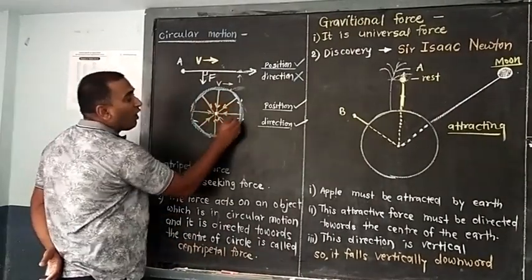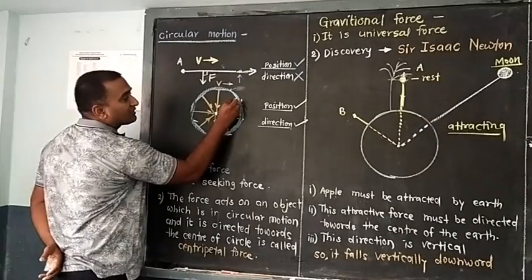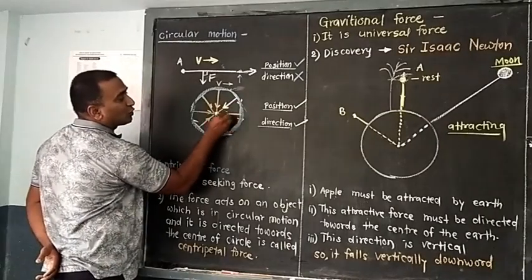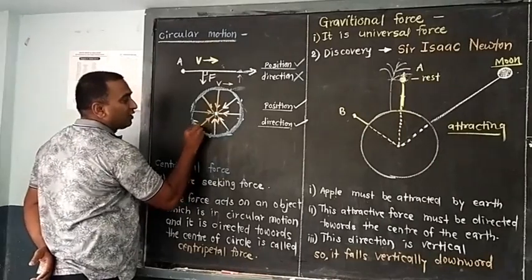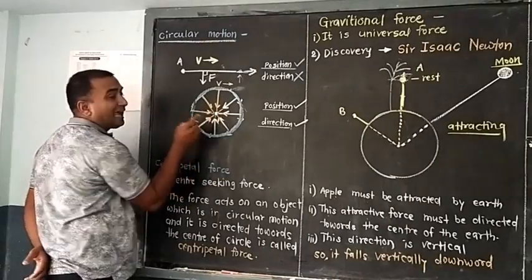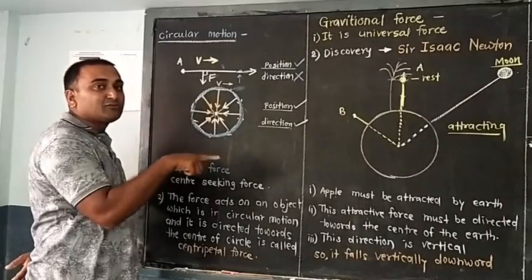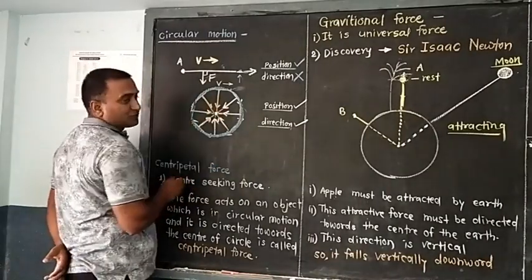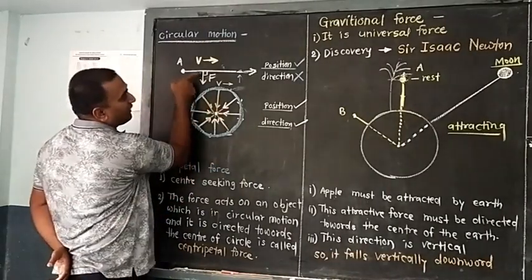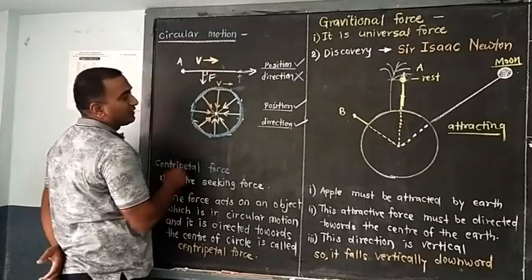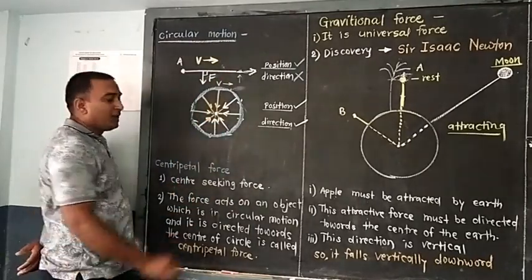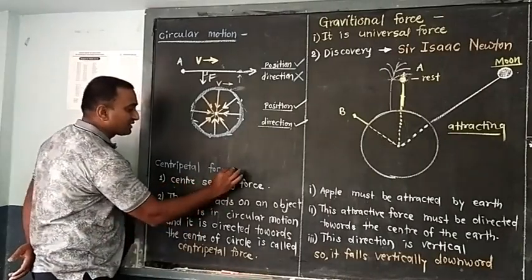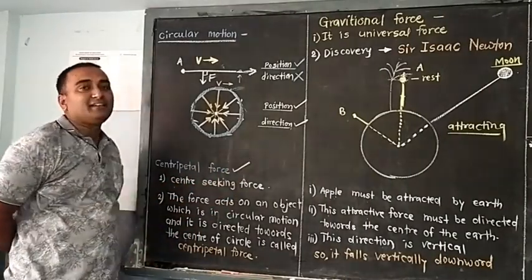So how are all these forces? All these forces are towards the center. All these forces are towards the center of the circle along which the object is moving, and this force is perpendicular to the motion. This force is a center seeking force, and the center seeking force is nothing but centripetal force.